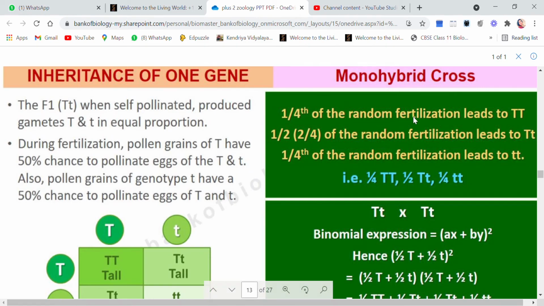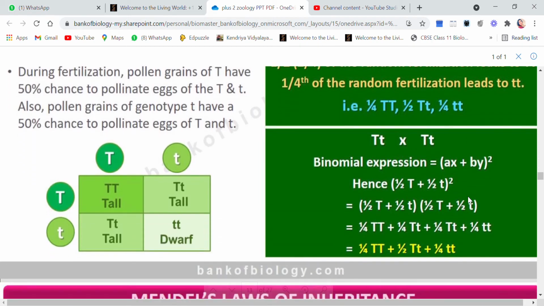1/4 of the random fertilization leads to homozygous tall, and half of the random fertilization leads to heterozygous tall, and 1/4 leads to homozygous dwarf. So ultimately, if we calculate the result, what are we getting? 1 is to 2 is to 1. So this is the genotypic ratio. 1 is to 2 is to 1.